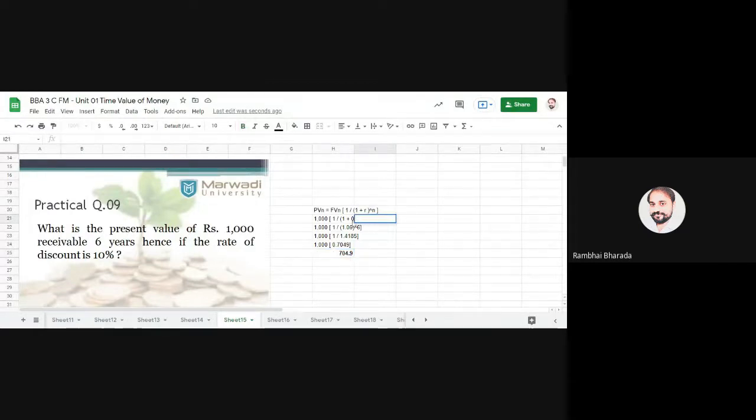Rate of interest is 0.10. Oh my dear, thank you, beta, for the confirmation and for the correction. So it's 0.10, and here instead of 1.06, we have 1.10. So 1.10 raised to 6. Please do the correct calculation. 1.10 raised to 6.